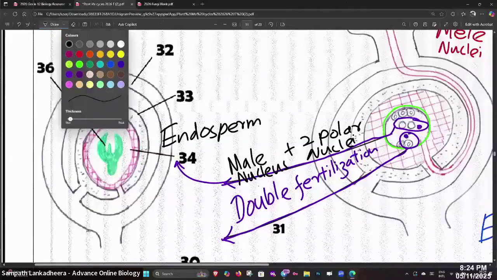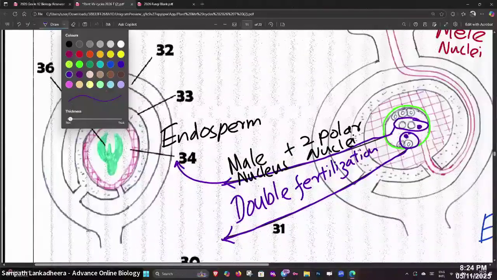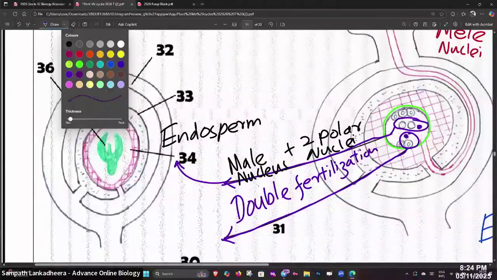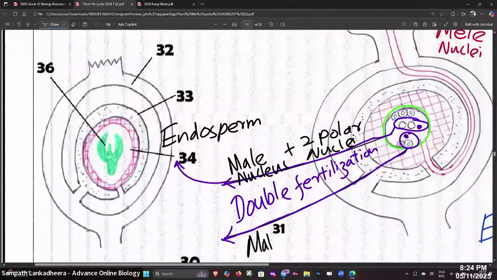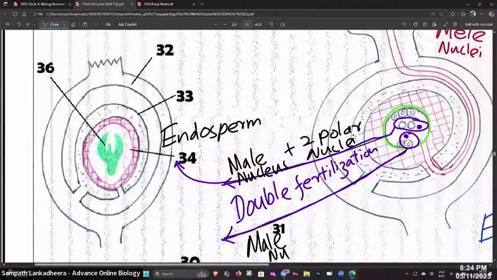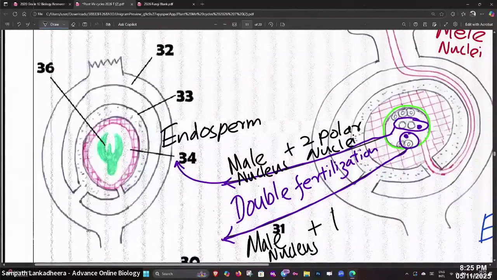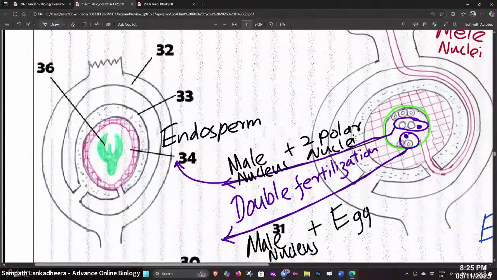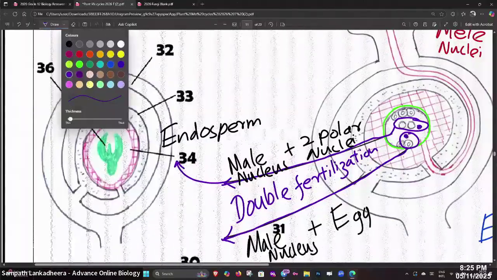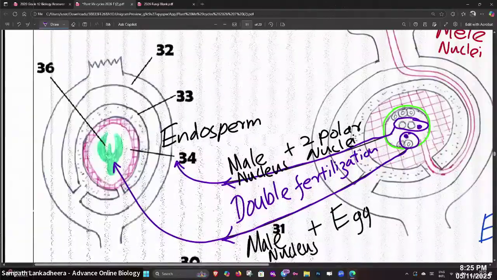And then, people, when the next event occurs, what is that? Male nucleus plus the egg. What does that form? That forms this one, number 36.